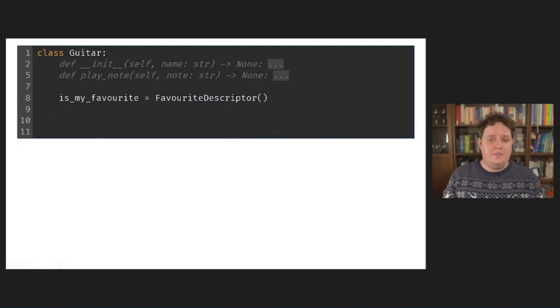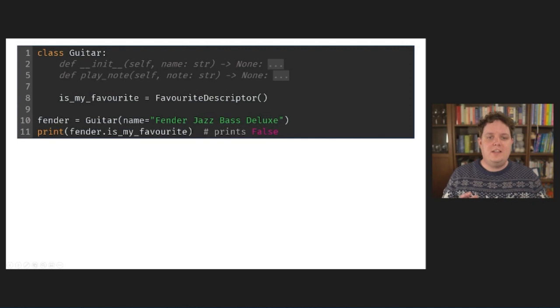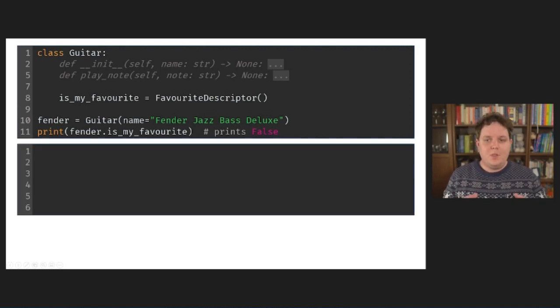If, on the other hand, I create an instance for my Fender Jazz bass, the attribute should return false, as while this is a very nice bass guitar, it's currently not my favorite. Do note that I've assigned a class attribute to the actual descriptor instance, as this is how descriptors work. They customize how attributes work if you access them via an attribute. I'm not turning the guitar class itself into a descriptor. That wouldn't work.